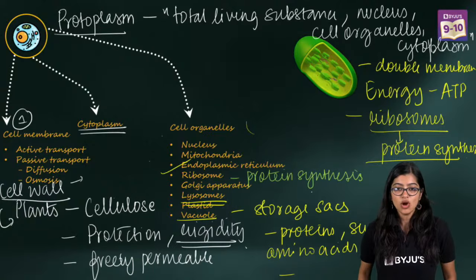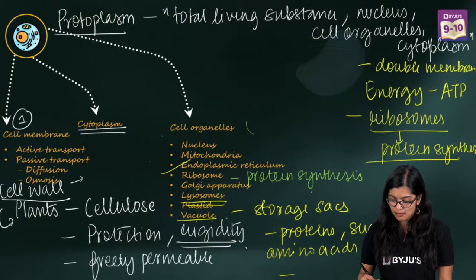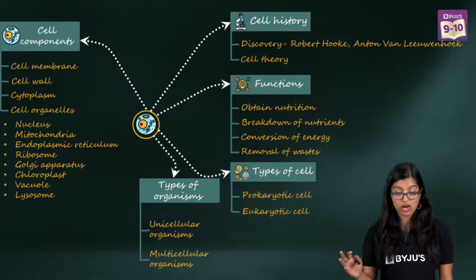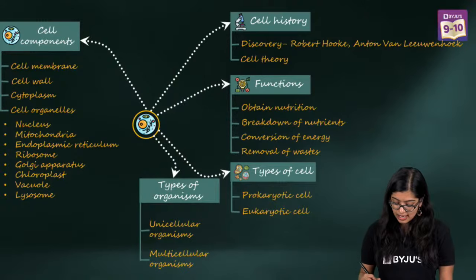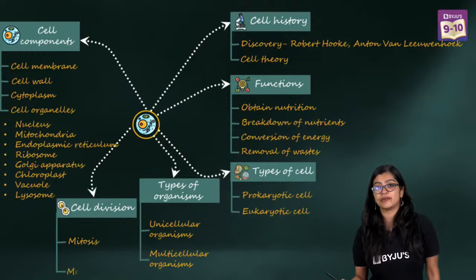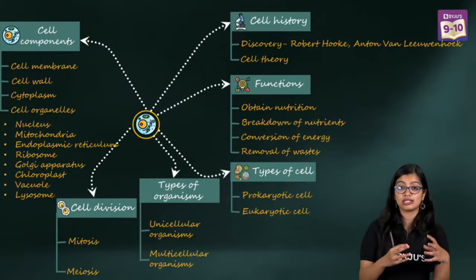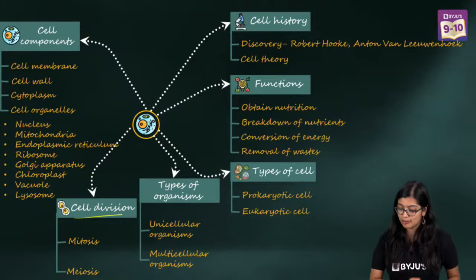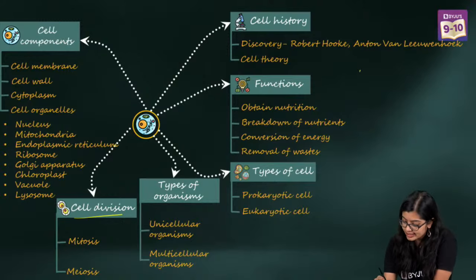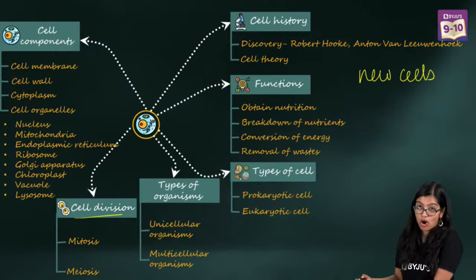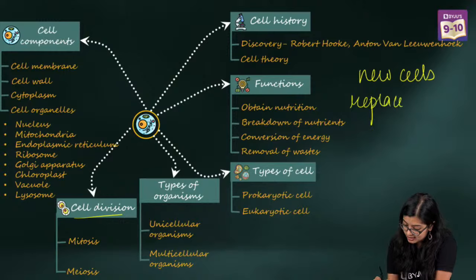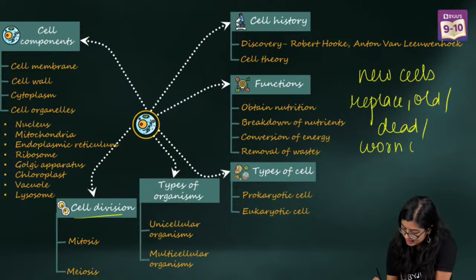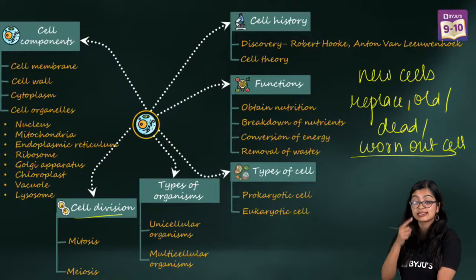Yes. All right. So with this, of course, we come to the end of learning about all of this. Now the last part is cell division. Constantly we know that all cells arise from pre-existing cells, right? How do they arise from pre-existing cells? By the process of cell division. New cells are formed in order to replace old, dead, or worn out cells. That is why we require cell division.